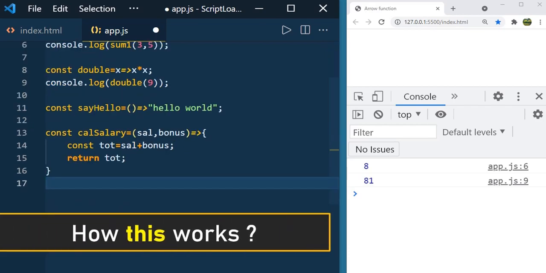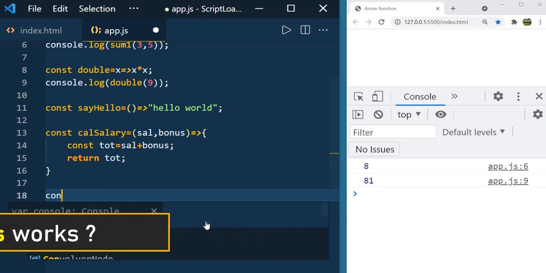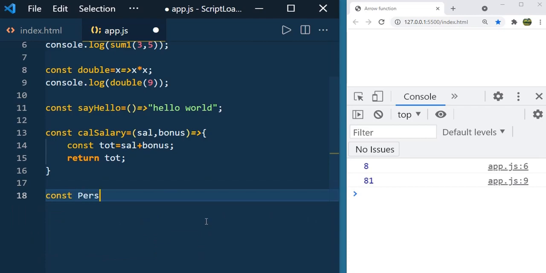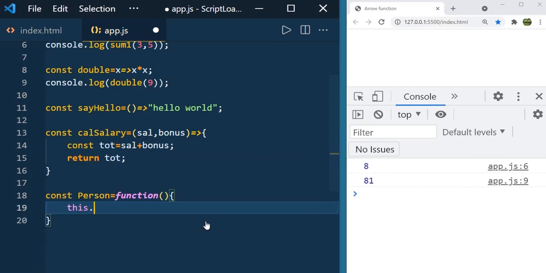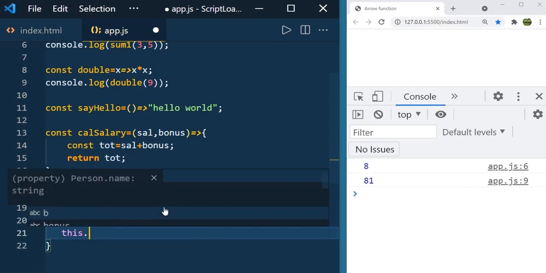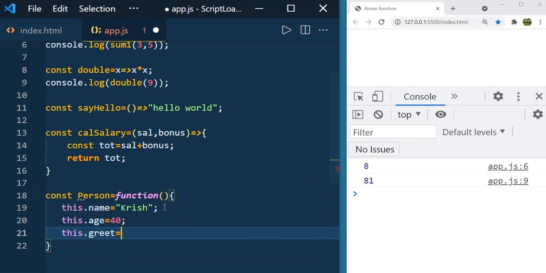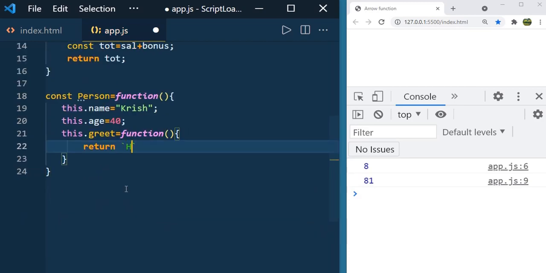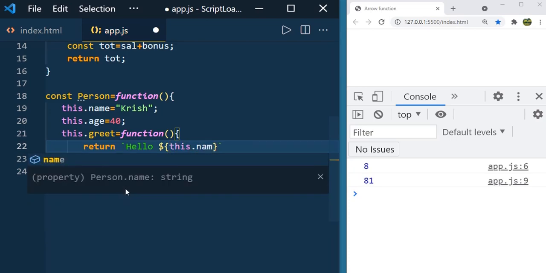Now let us see how this behaves in arrow functions compared to normal functions. Let's say you have an object constructor Person function, and I just define some properties. Let's add one method, greet. When you add a function to an object, it is called a method. this.greet, define a function, and here just return hello, this.name. This is the ES6 way of defining the string.